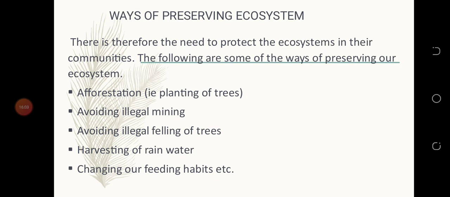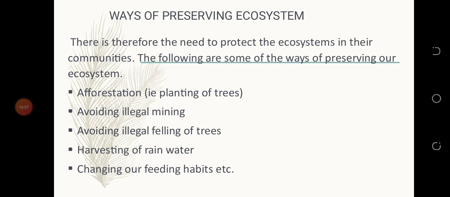Changing our feeding habits. Another one is changing our feeding habits. How we feed. Someone can buy a full goat and eat it all within a week. That's very bad. After buying the full goat, you have to apportion it. Let me take one month. Within one month, I'll finish this goat meat. By that one month, another goat has also grown. But when we eat the rest, we sometimes don't even keep it whole and pour them away.